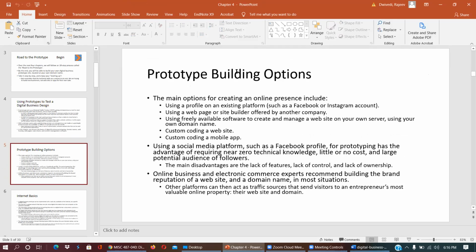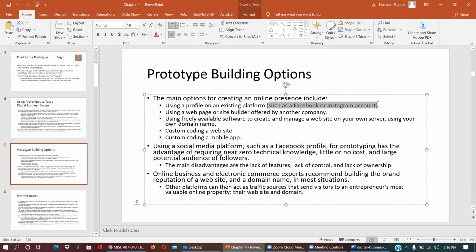So, prototype building options. You can start using a profile on an existing platform such as a Facebook or Instagram account. You can also use a web page or site builder offered by another company. Using Facebook freely, you can create your business web page there. That is also an option, because a lot of businesses have their Facebook profile right there, and they provide all the content and all the information on their Facebook page.